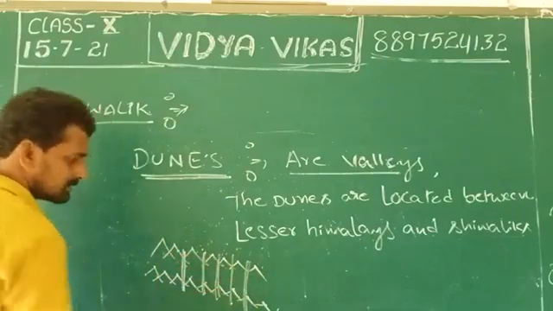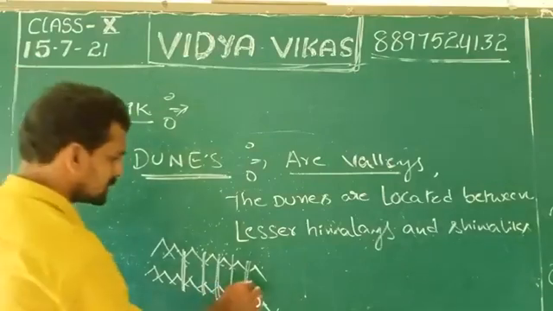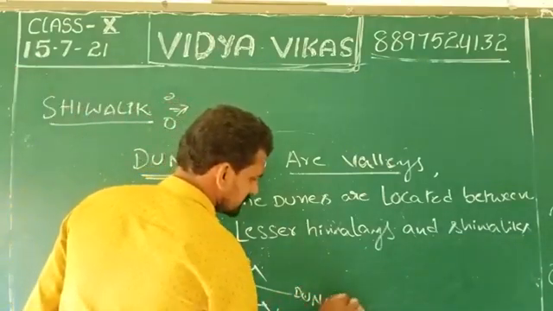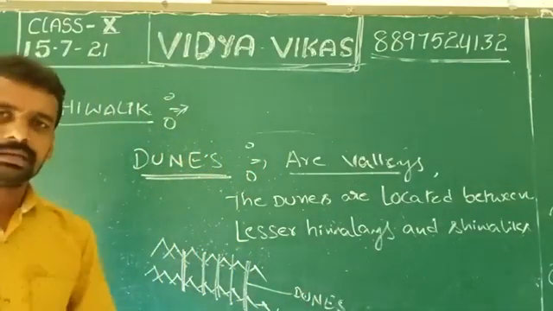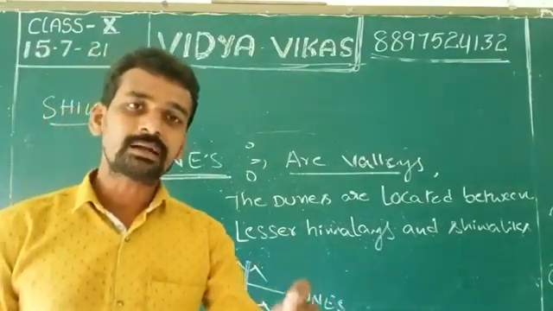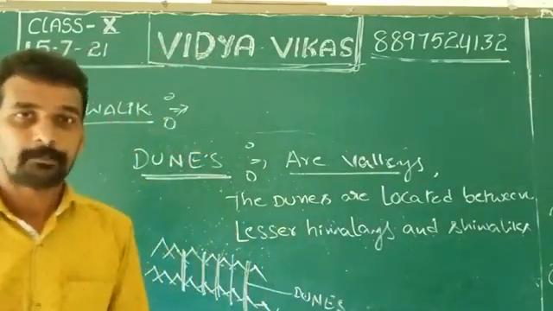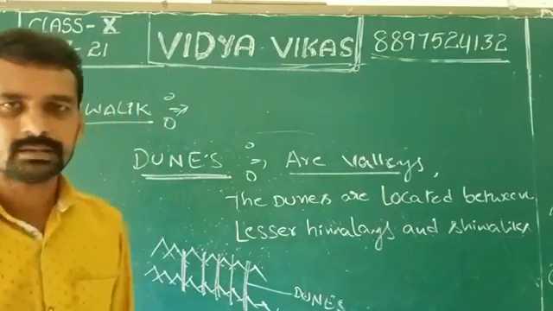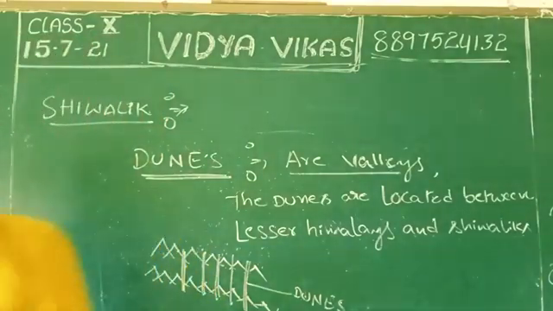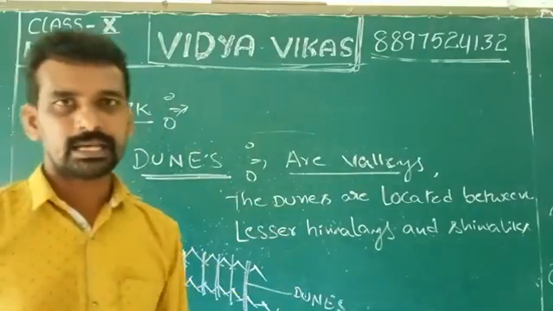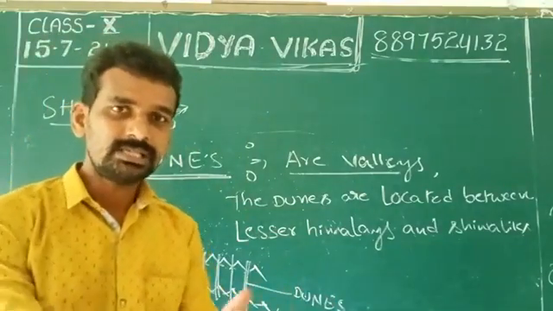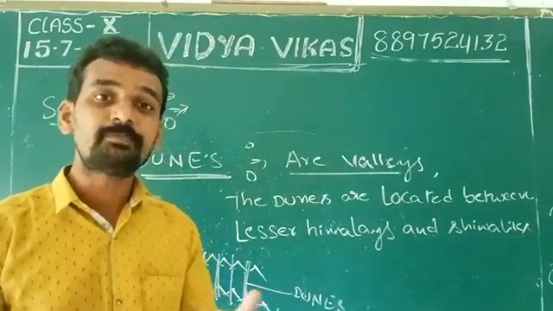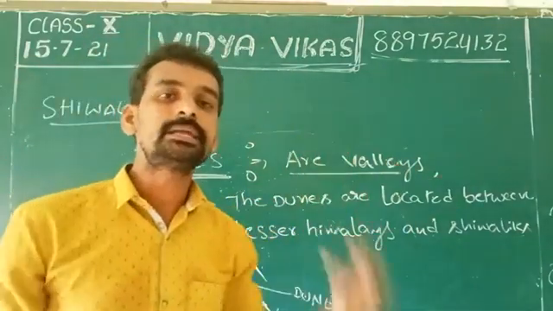This gap is called dunes. Dunes are simply a narrow, long, flat bottom area between two mountains, which is formed naturally by two mountainous areas.